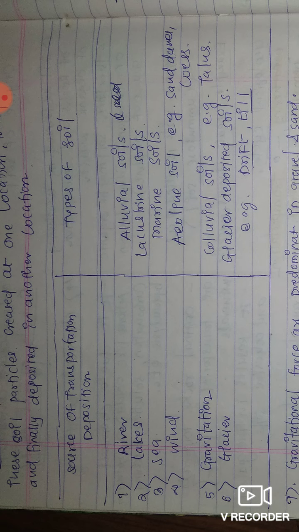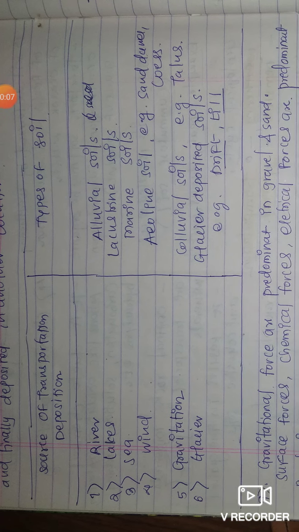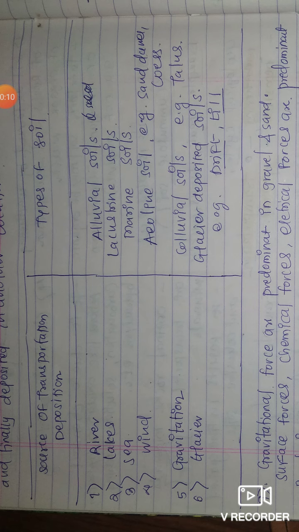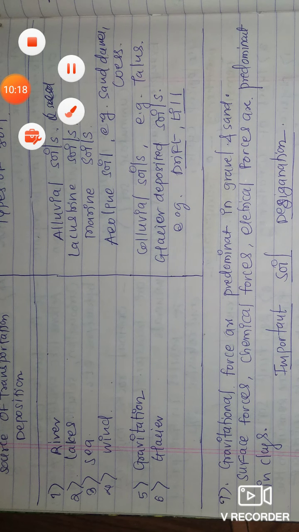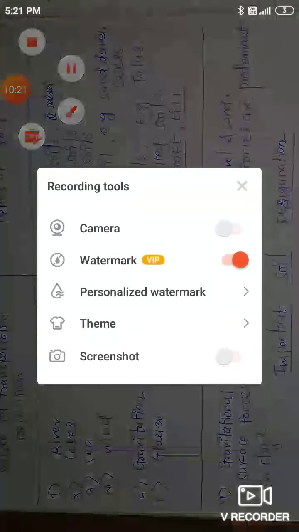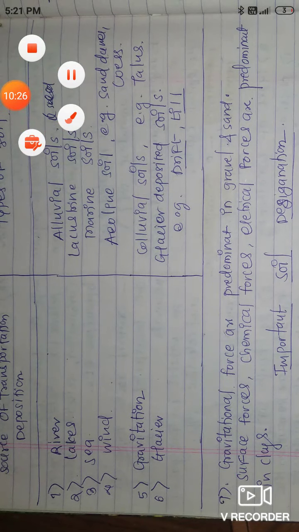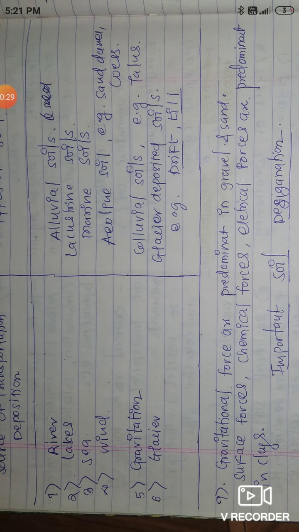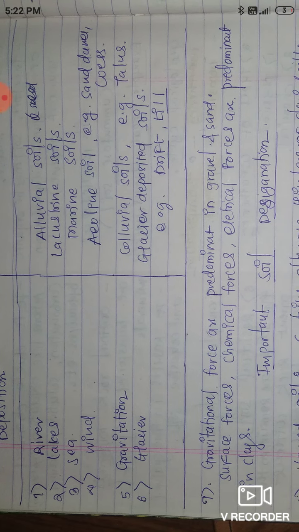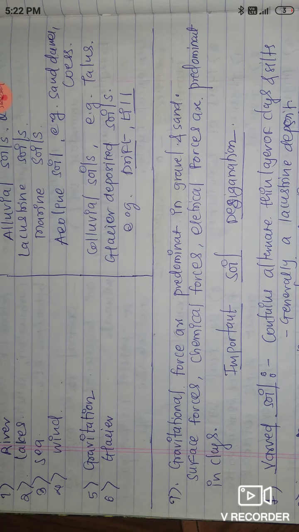Example, loess or sand dune. If any soil is transported by gravity, that is known as colluvial soil. You know gravity, what is gravity? Newton. Example, talus. Talus is an example of gravitational soil. If soil is transported by ice, that is a glacier, it is known as glacial soil. Examples of glacial soils are drift or till.